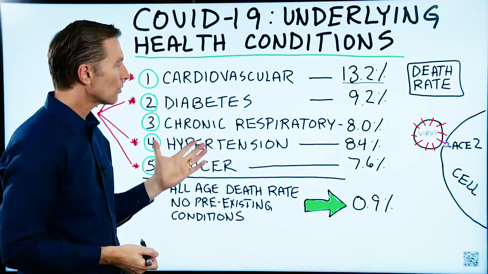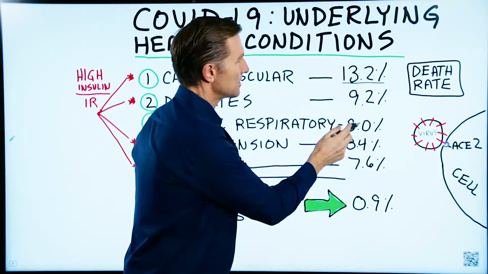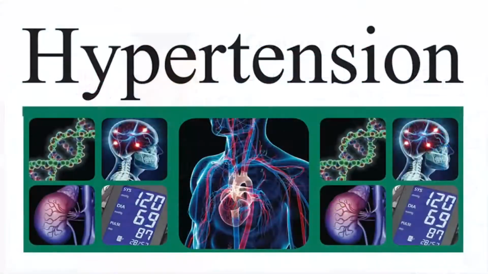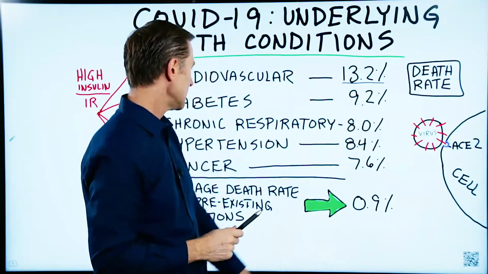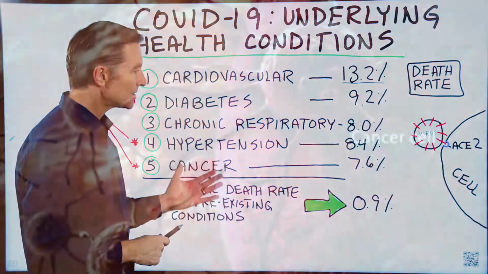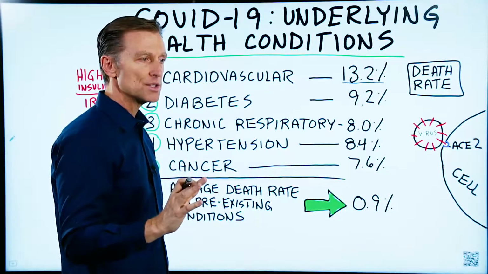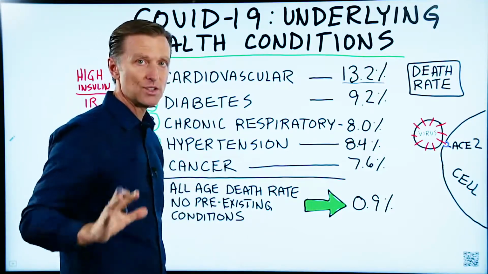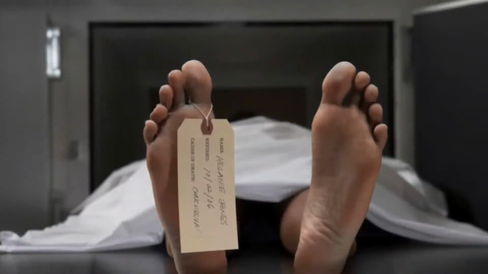If there's a chronic respiratory underlying health problem, it's an 8% increase in death rate. If it's hypertension, it's an 8.4% spike in death rate from COVID-19. If they have cancer, it's a 7.6% increase. Now, what's interesting, if a person, it doesn't matter what age, has none of these underlying health conditions, their mortality rate is 0.9%.